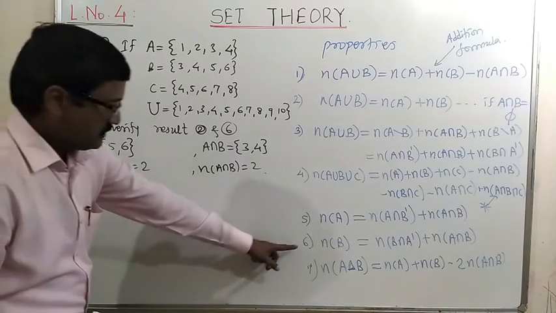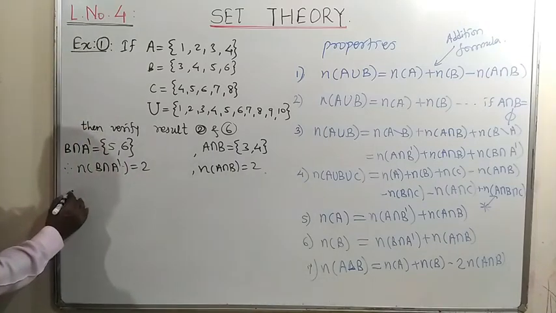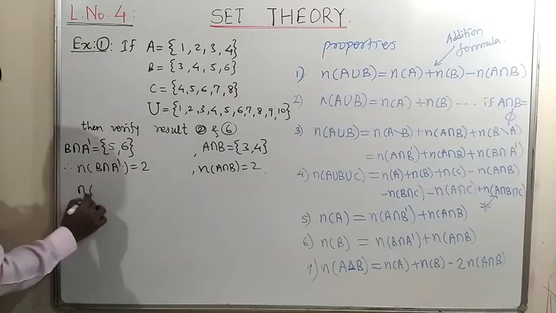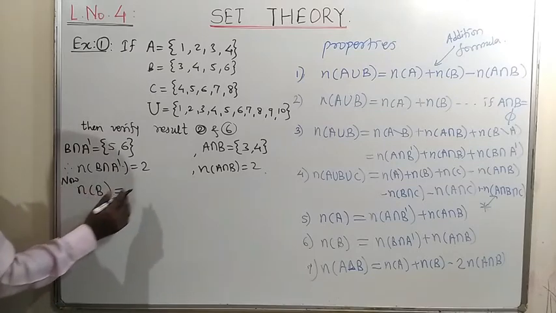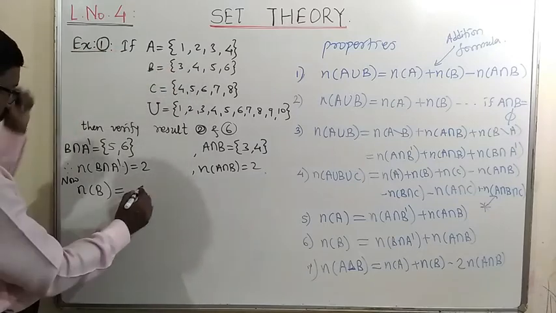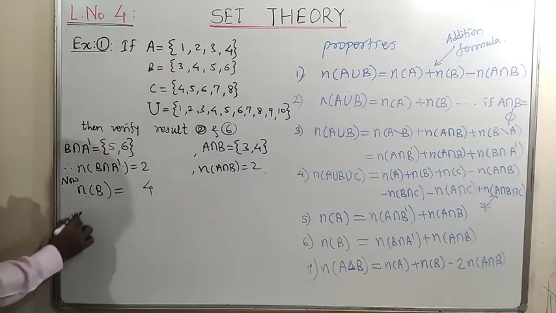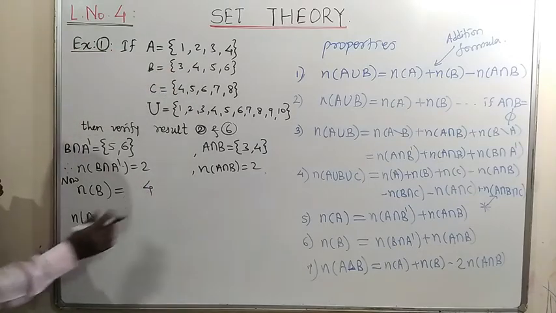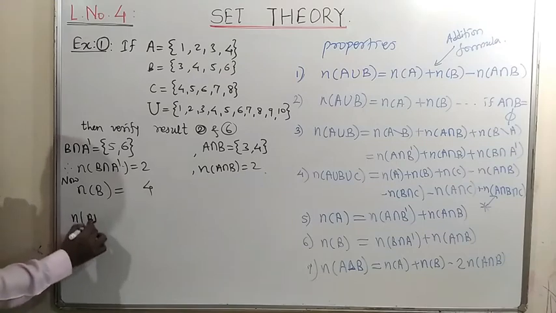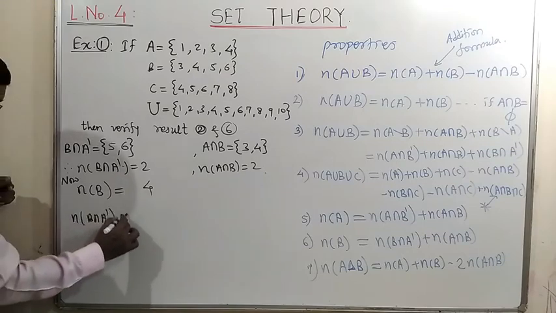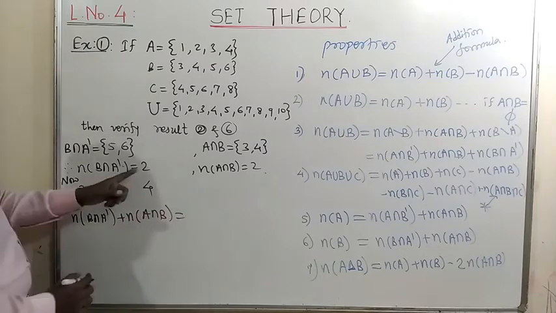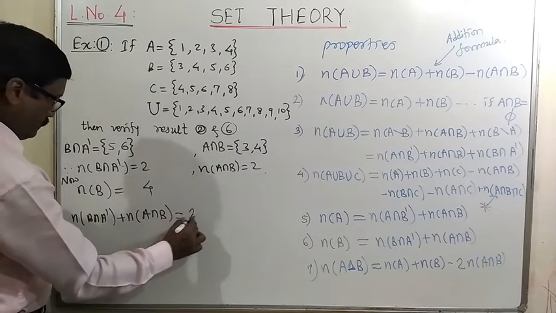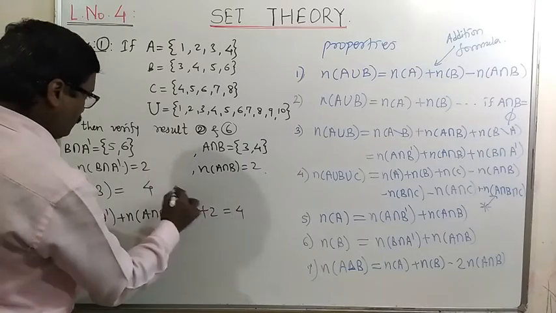Now let us check this 6th result. N of B, the number of elements in set B, is equal to 4. Then the number of elements in B intersection A complement plus the number of elements in A intersection B is 2 plus 2, that is equal to 4.